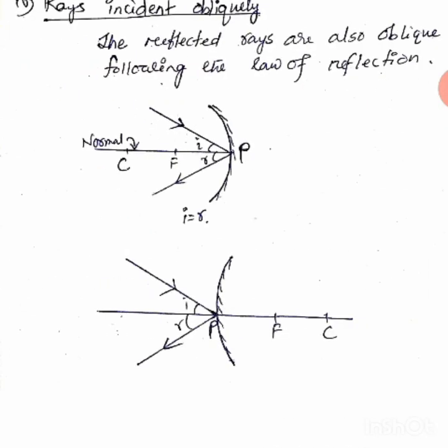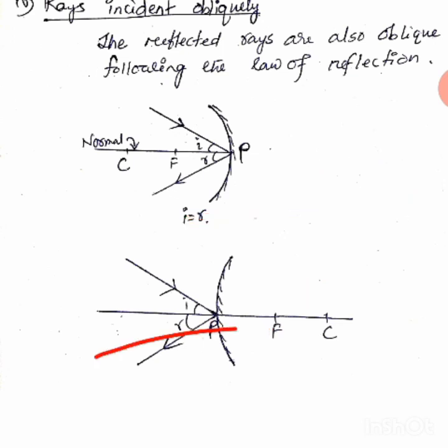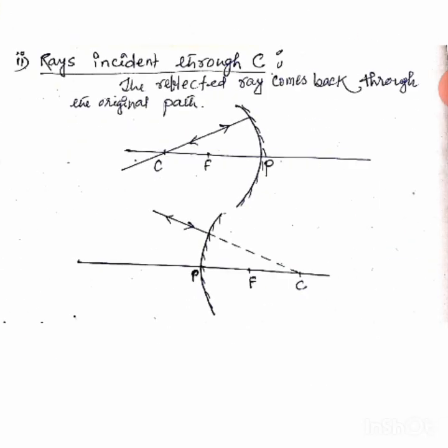If it is falling on the mirror obliquely, how is this obliquely falling? Obliquely means making some angle. It is falling obliquely, so how will it reflect? It will reflect like this. Clear?